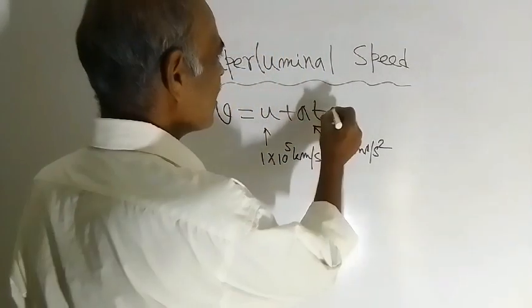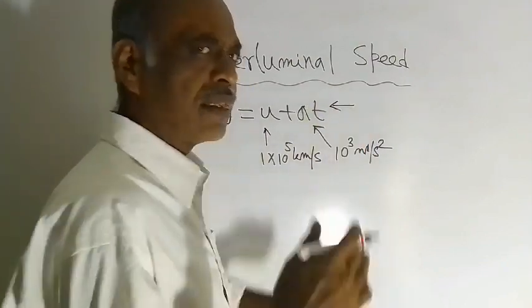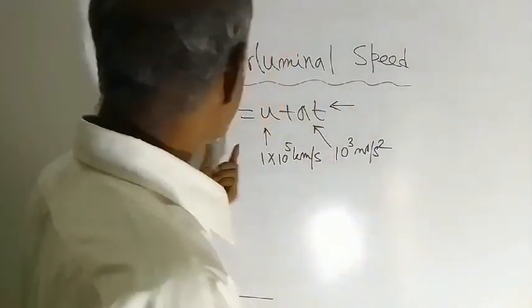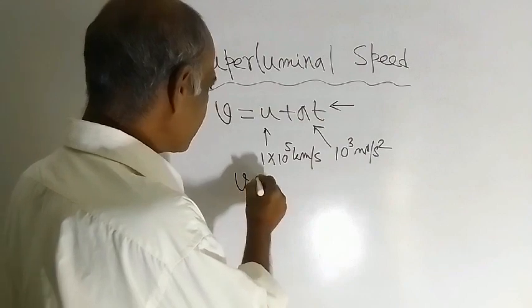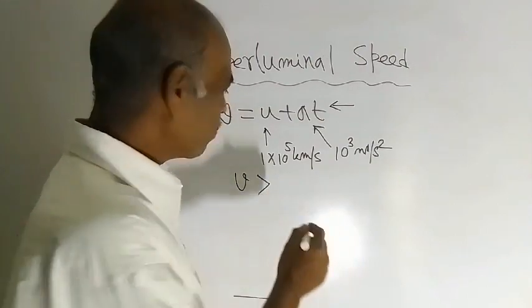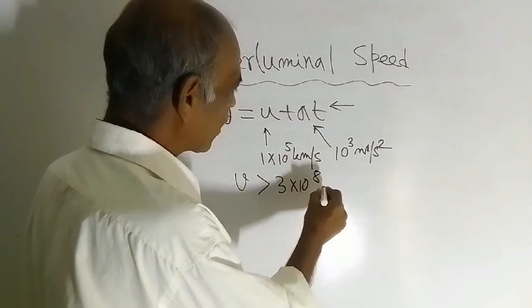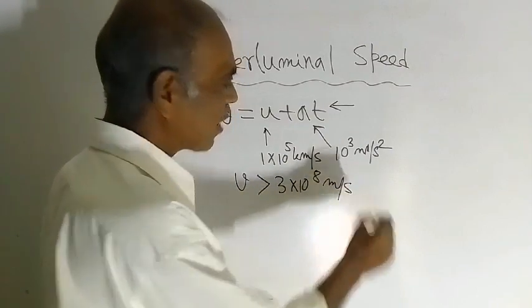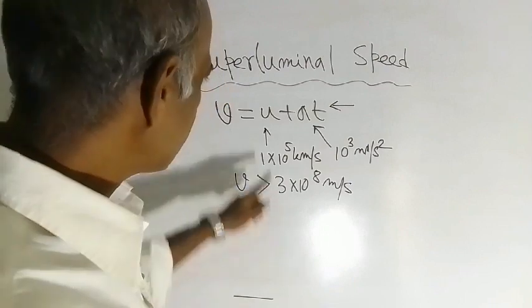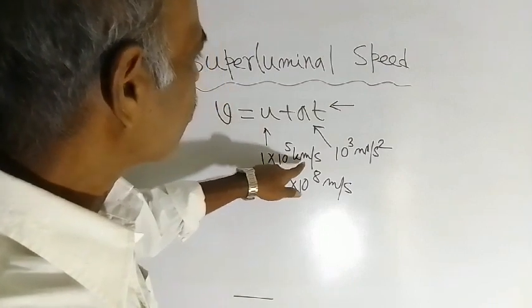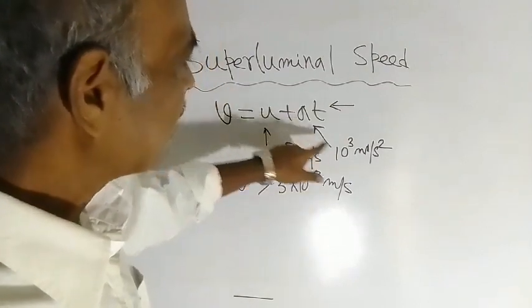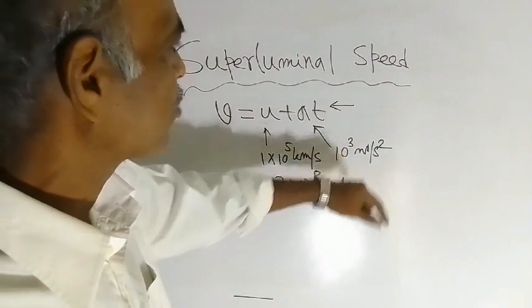And if you put different values of T, you will see that after some time V will be greater than 3 into 10 to the power 8 meter per second. Am I right or wrong? U is 1 into 10 to the power 5 kilometer per second, A is 10 to the power 3 meter per second square.